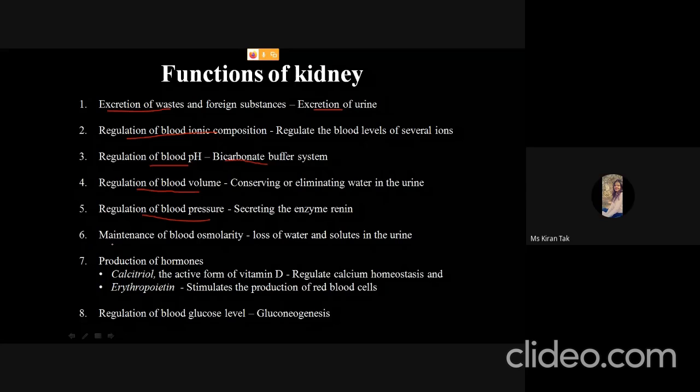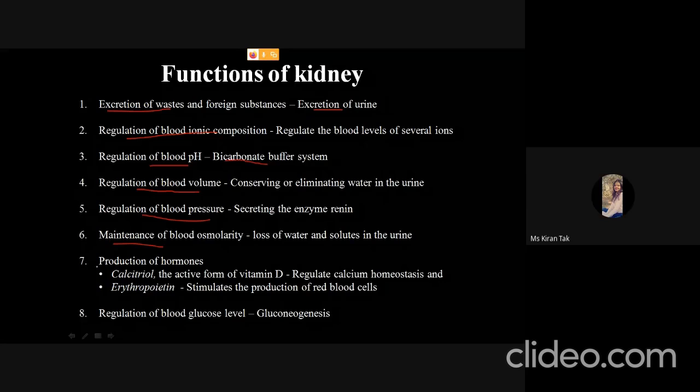Next is the maintenance of blood osmolarity. So the osmolarity is basically directly proportional to the concentration of the solute present. If the solute concentration is more, the osmolarity will also be more. Okay, so if there is loss of solute, then there should also be loss of water to maintain the osmolarity, and it is done by the kidney.